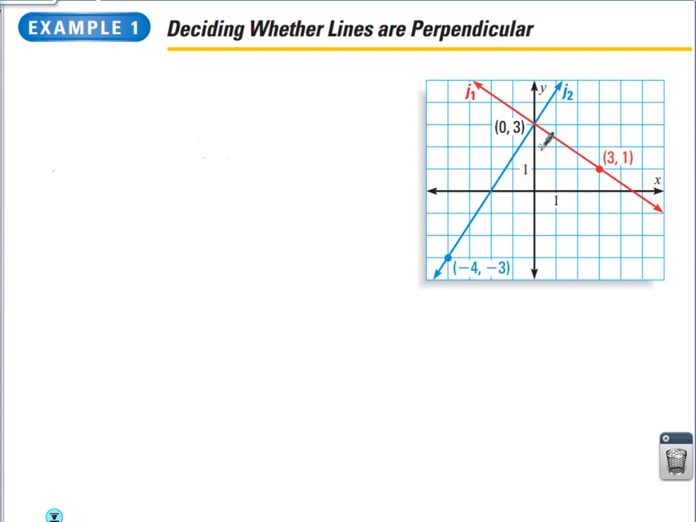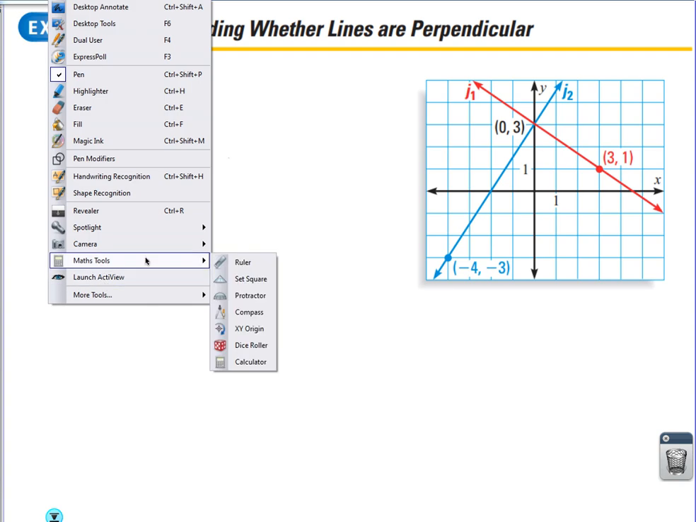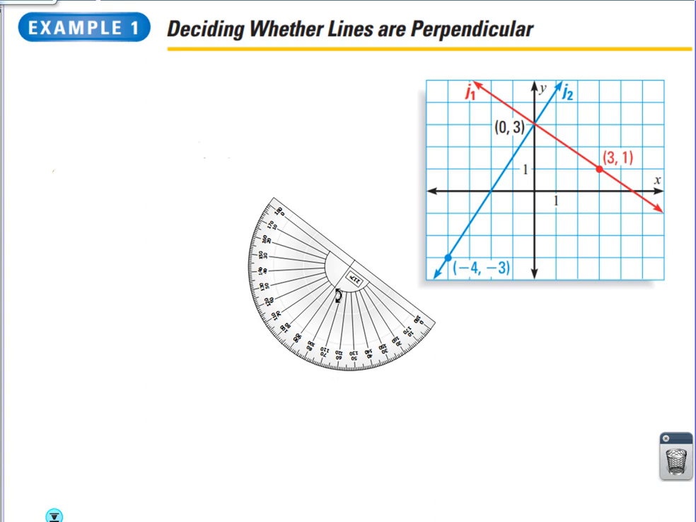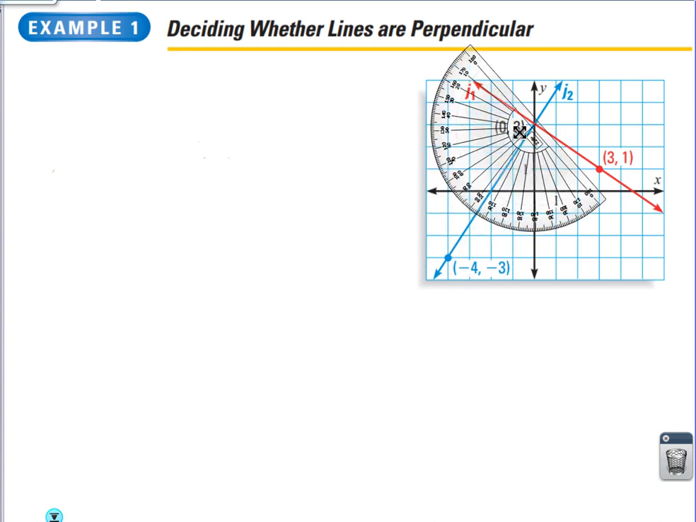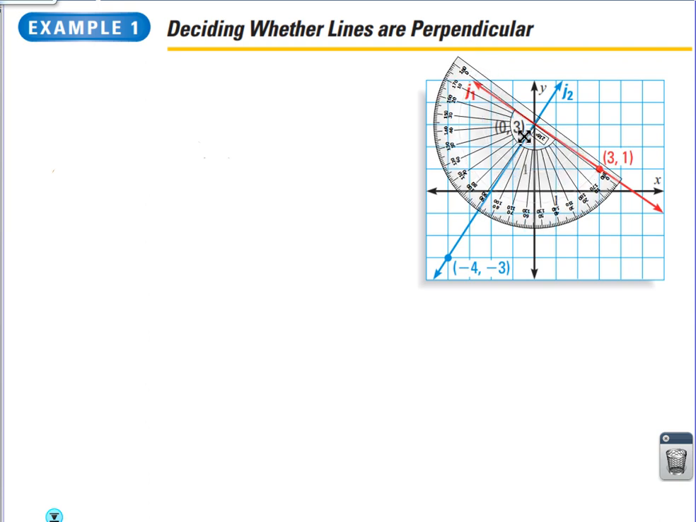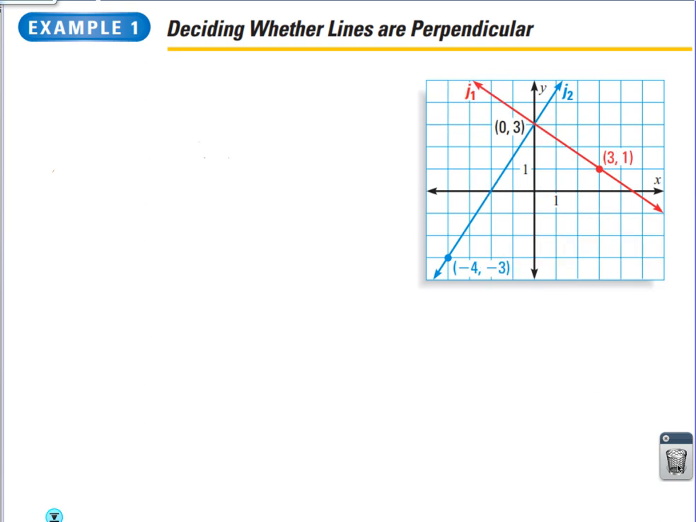Well, can't we just take the protractor and measure it? Here, let's see. I got my math tools here. Couldn't we just take, and we learned how to do this in the first chapter, our protractor, line it up right here, flip it around, and measure? Why can't we do that? Well, it looks like it's close to 90 degrees, but what if it's 89.9? What if it's slightly off from 90 degrees? Gotta have another method.